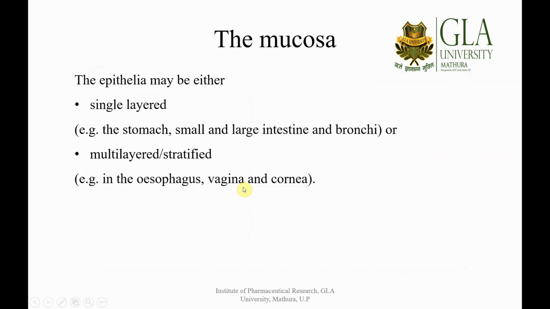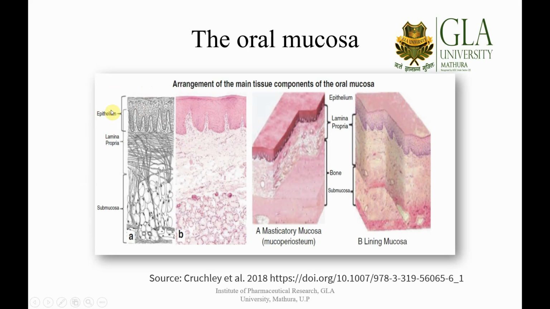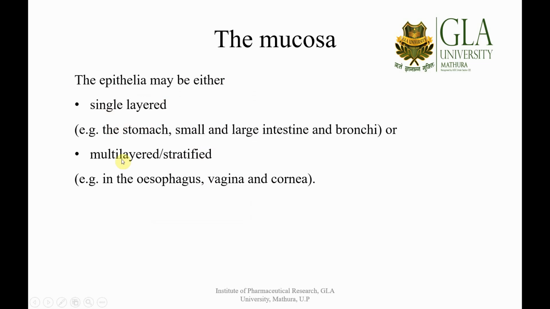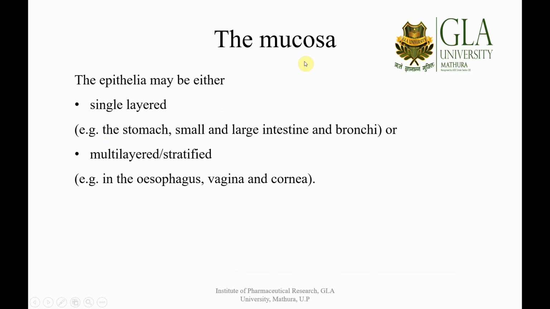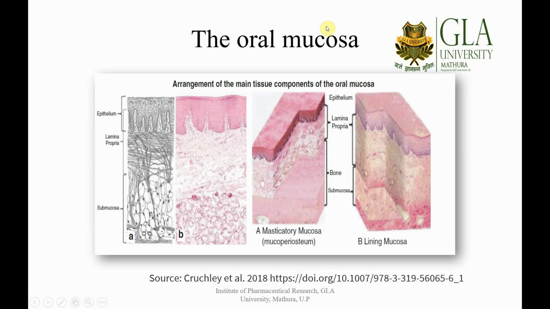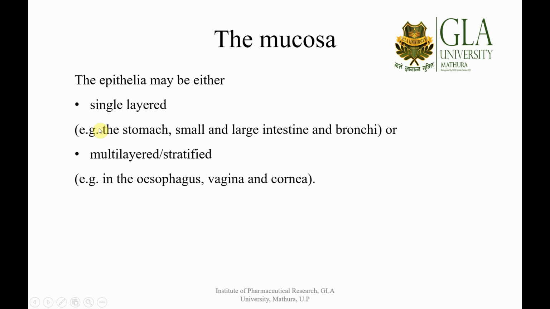Coming towards the different mucosas present in the overall body, the epithelia is the major, first-most layer. It can be single layer or multi-layered. Depending upon the constitution of this epithelium, we can further classify the mucosas. Now we are not concerned only with the oral mucosa, but we are talking about the whole mucosal membrane present inside our body. We have introduced this in the previous lecture as well.